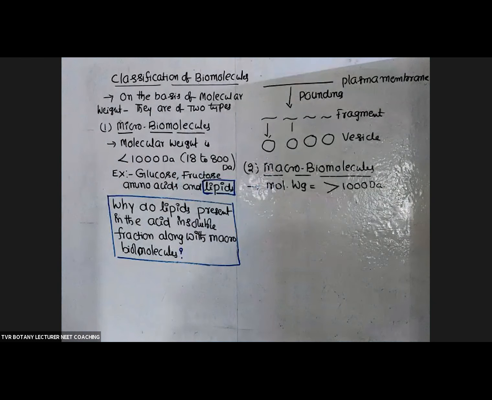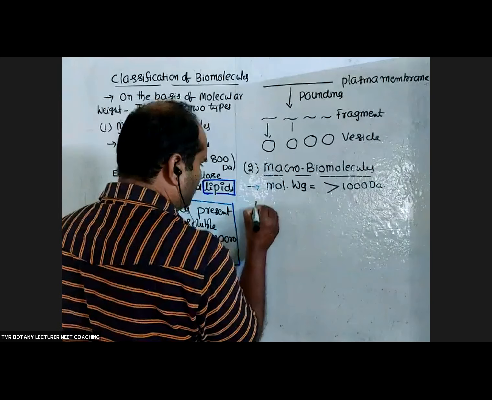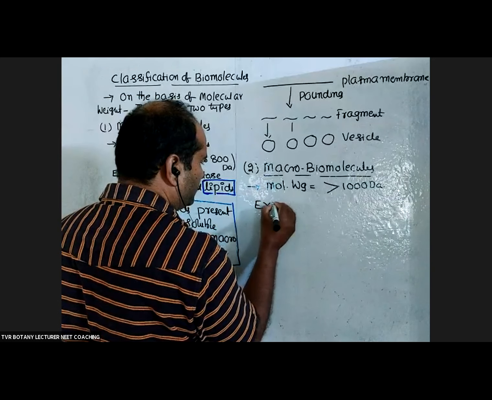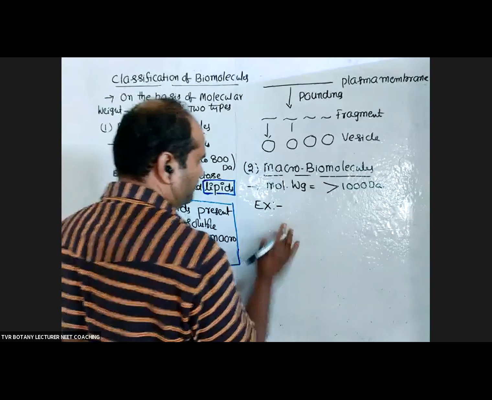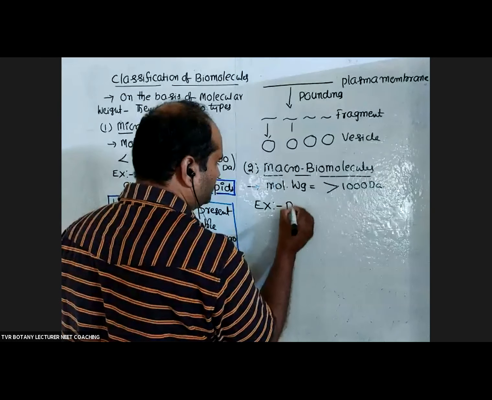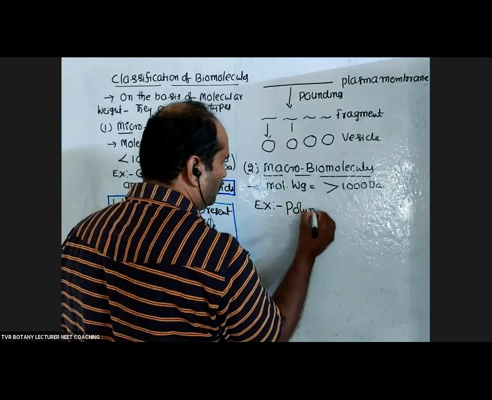They are considered macrobiomolecules. What are the macrobiomolecules present in the acid insoluble fraction? They are the polymers.